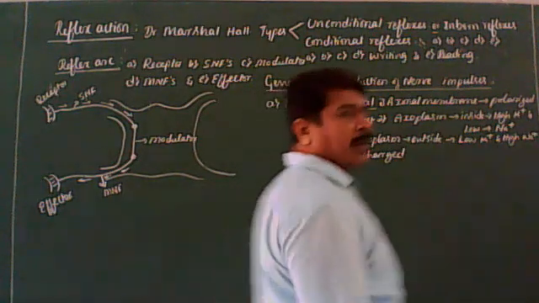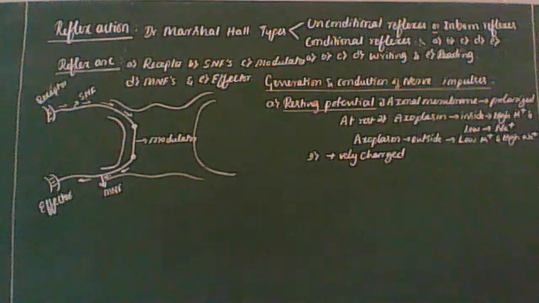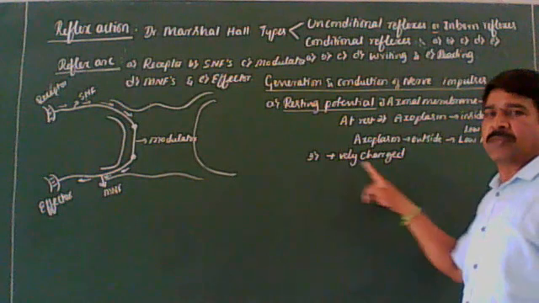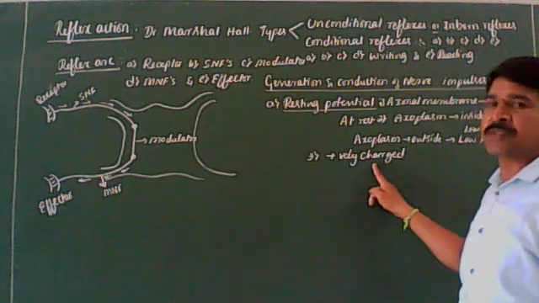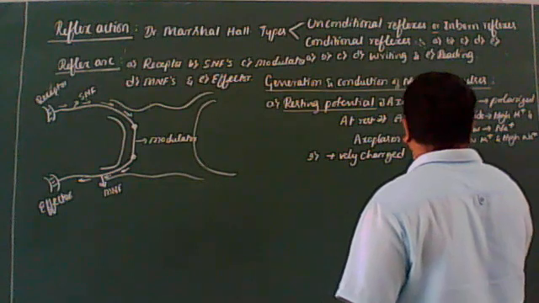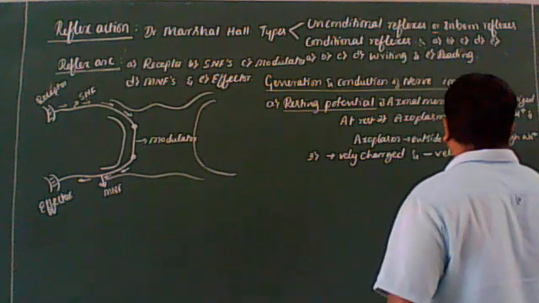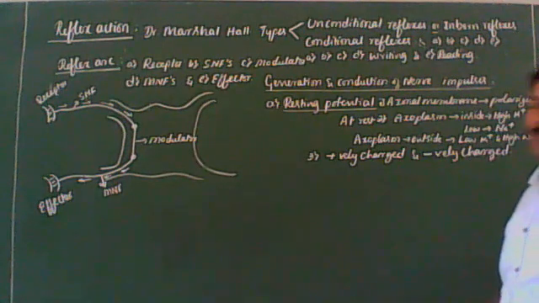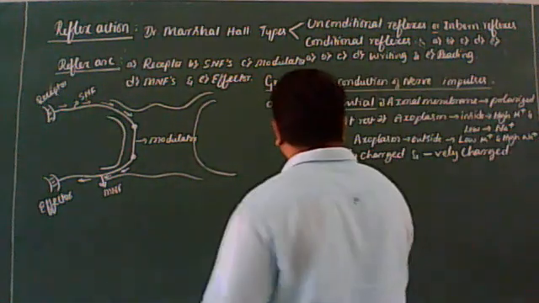As a result of this, the outer surface of the axonal membrane is positively charged, and the inner surface is negatively charged. I think it is very clear for you. Okay, listen.